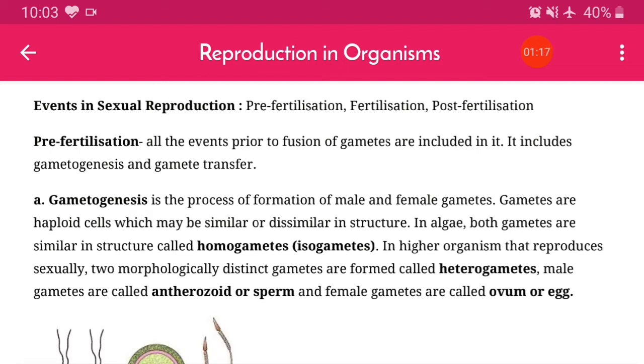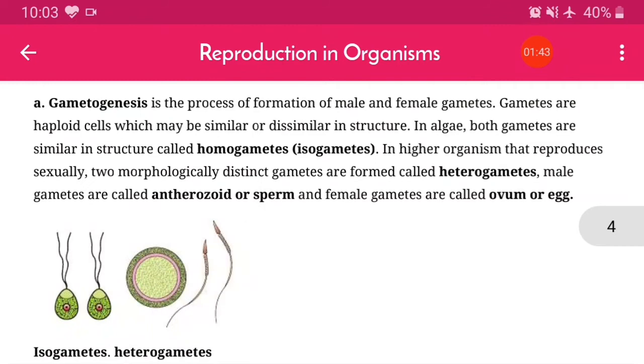Now pre-fertilization includes all the events prior to the fusion of gametes, and it includes gametogenesis and gamete transfer. So pre-fertilization includes two stages, gametogenesis and gamete transfer. Gametogenesis is the process of formation of male and female gametes.